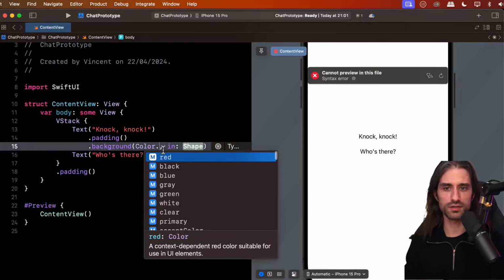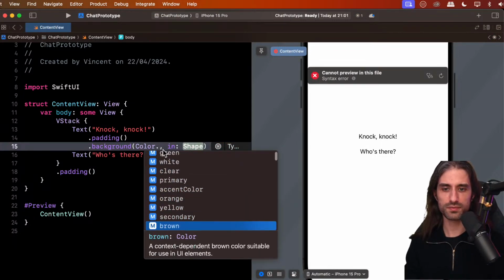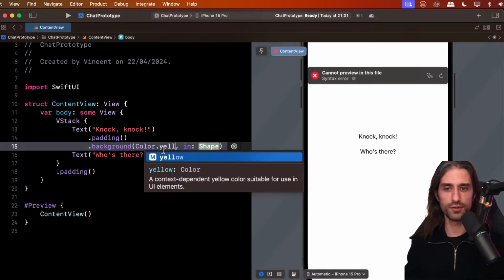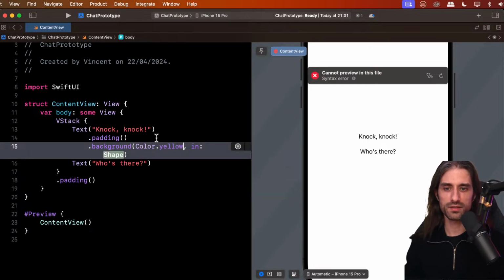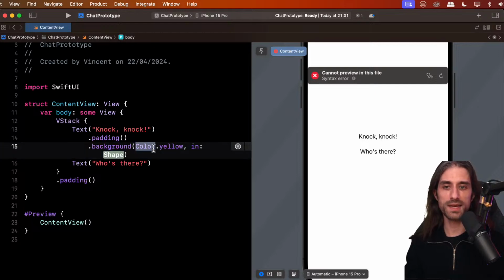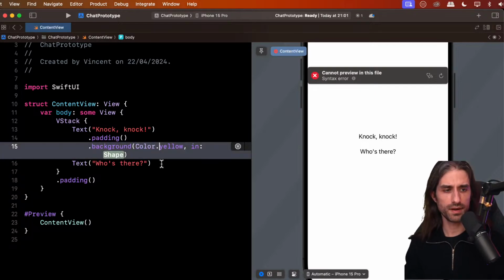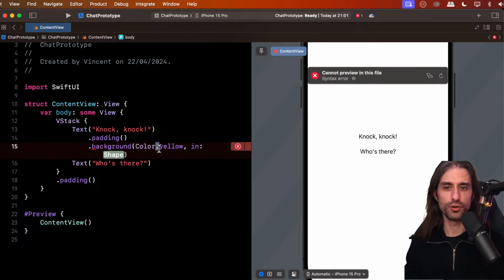So color dot, indeed, we can see several colors. So we're looking for yellow, which is here. But we could have also started to type to narrow down the possibilities. And so color is what's called a type in Swift. And then this type has members, and so you can access them using also the dot notation.